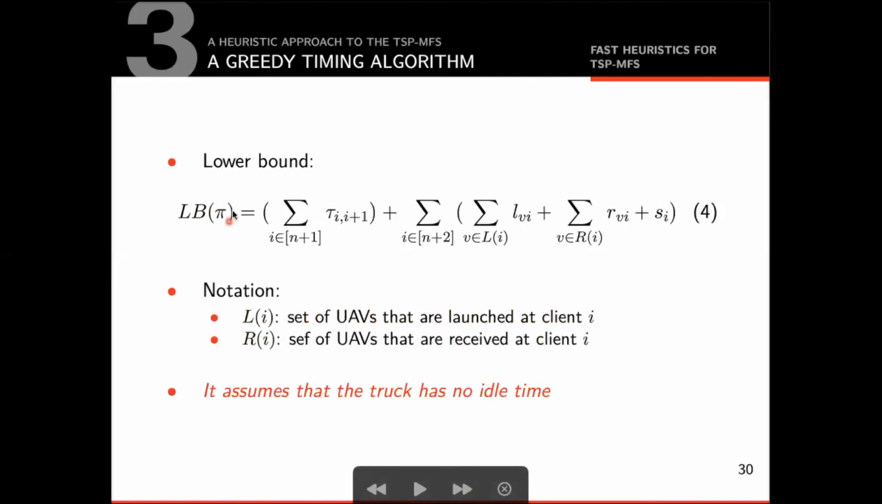The lower bound calculation takes as a parameter the truck turn. It assumes that the trucker never needs to wait for a drone to arrive. With that in mind, we can calculate the value by adding the total cost of the route and all the time that is spent launching or receiving a drone or servicing the truck client.